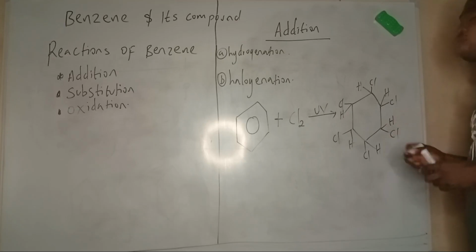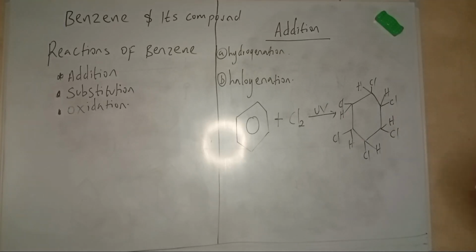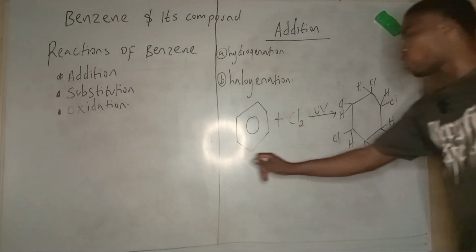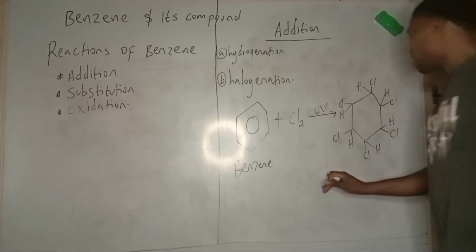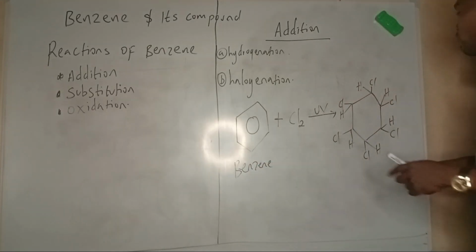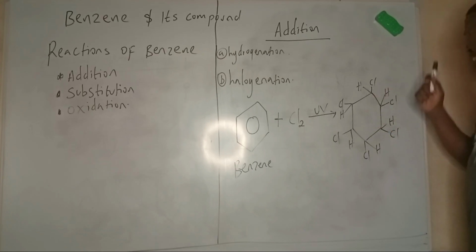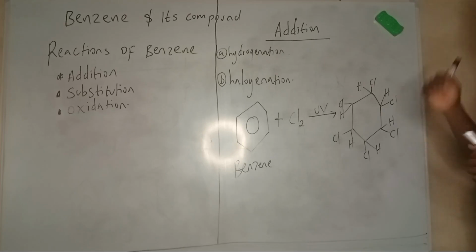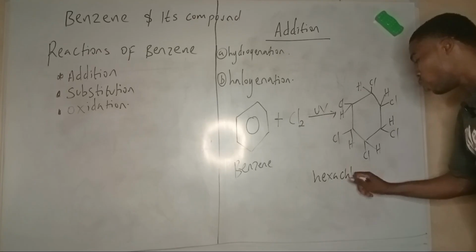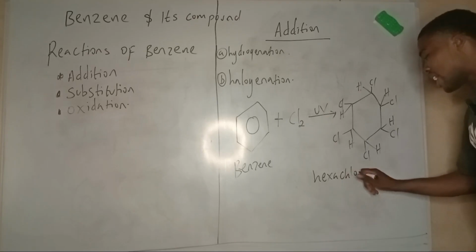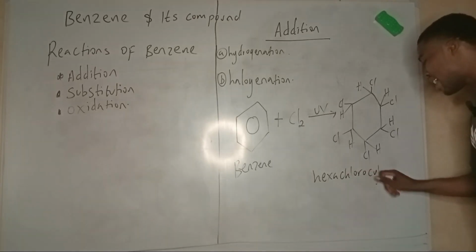So this is a good insecticide. It's what we call the BHC insecticide. What is this BHC? Now, the name of this compound, first of all, this is benzene. The IUPAC name is 1, 2, 3, 4, 5, 6-hexachlorocyclohexane. So hexachloro, that's the IUPAC name: 1, 2, 3, 4, 5, 6-hexachlorocyclohexane.